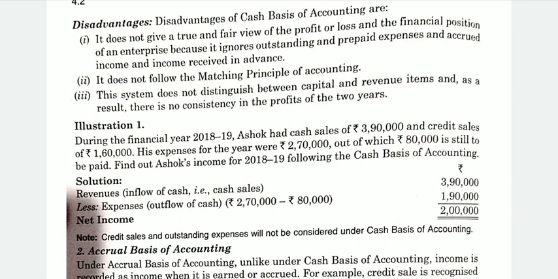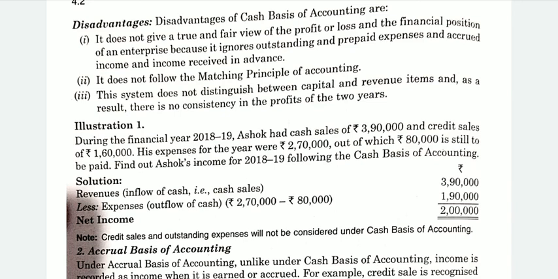His expenses for the year were 2,70,000, out of which rupees 80,000 is still to be paid. That means these 80,000 are outstanding expenses. We have studied that outstanding expenses are not recorded if you are following the cash basis of accounting. So we will record 2,70,000 minus 80,000, because this is not to be considered outstanding expenses. So we will record expenses of rupees 1,90,000 only.